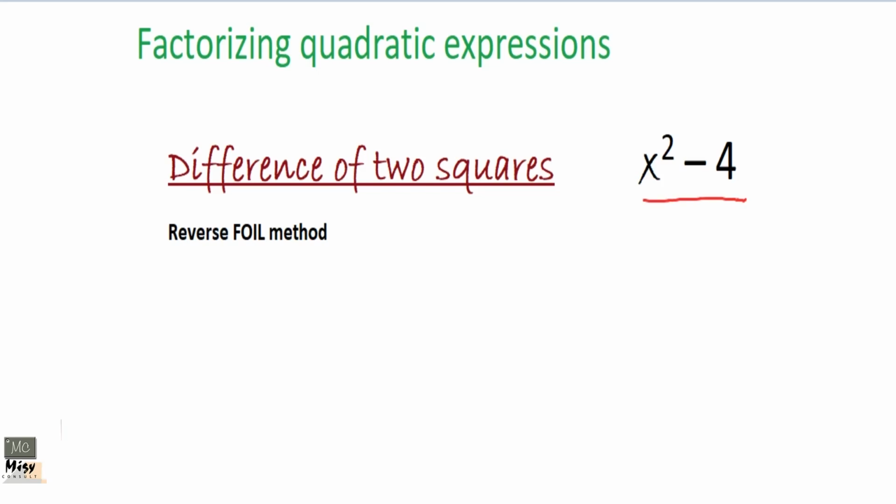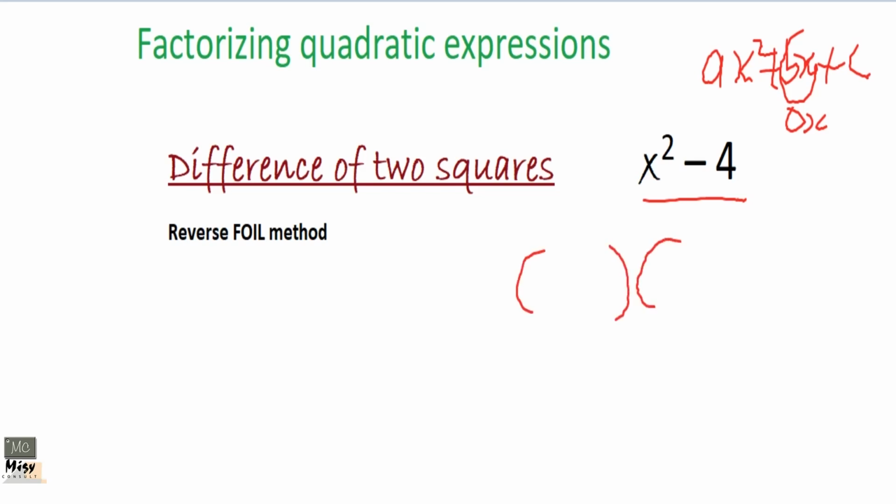Okay, x squared minus 4, but we are going to use the reverse FOIL method. What did we say? We need to have our form in ax squared plus bx plus c, but we don't have bx, so b equals 0, right? So this is how it's supposed to be, and the c is negative 4, so we can still work with it. So we'll bring our parentheses open nicely.